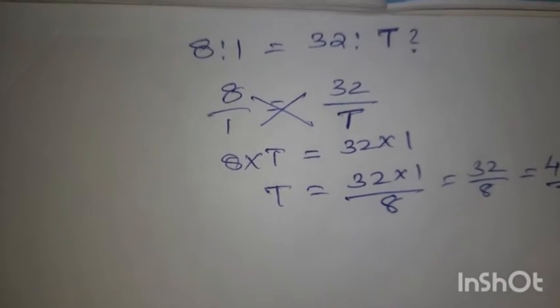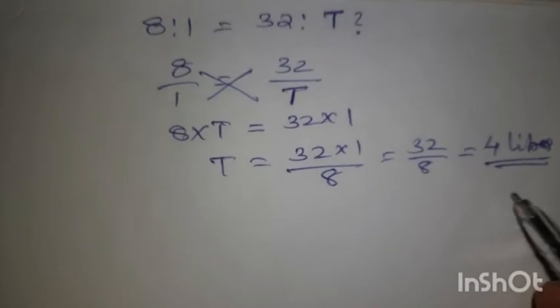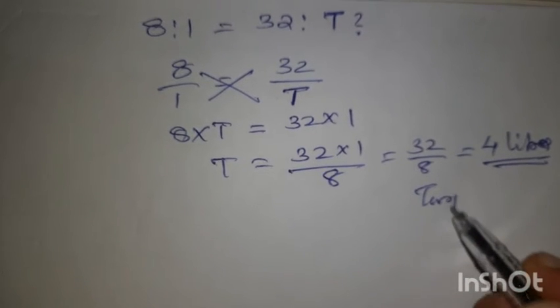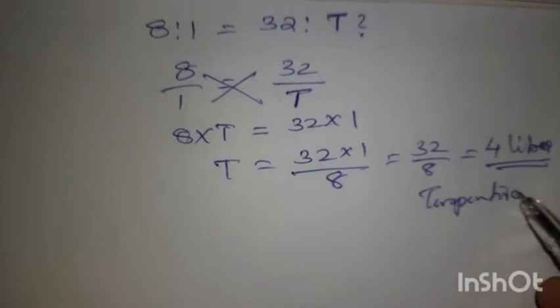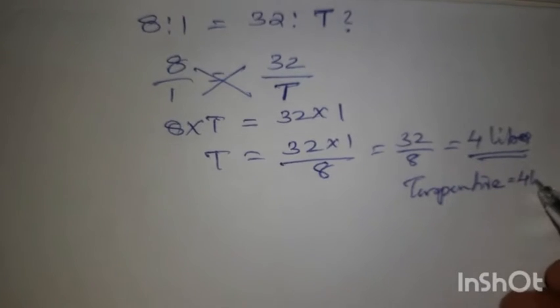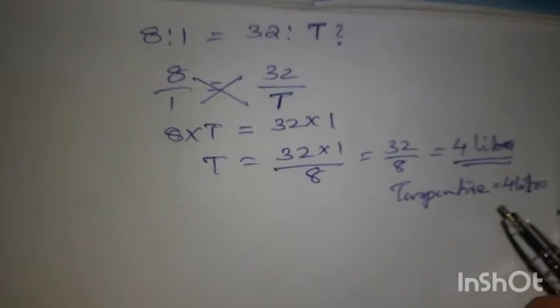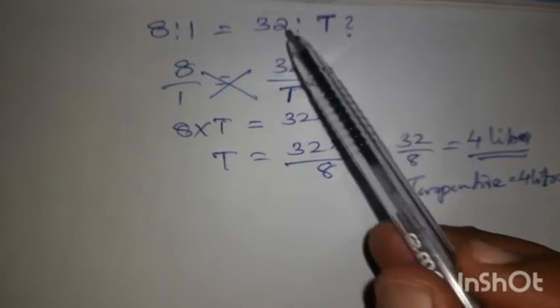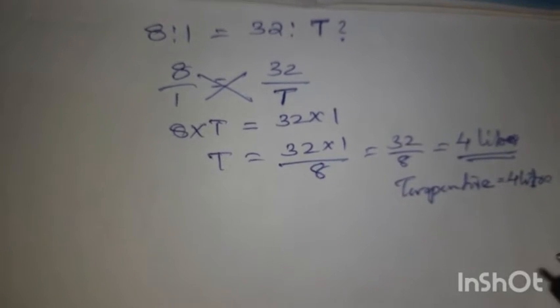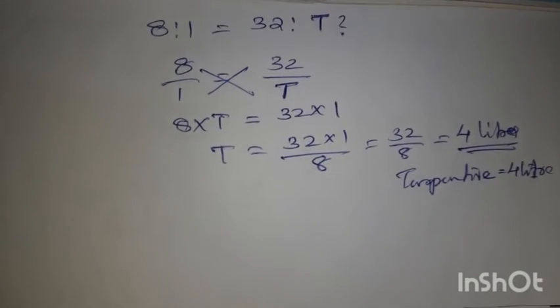Okay, so 4 liters of turpentine needed to add. How much? 4 liters. So 4 liters of turpentine needed to add with 32 liters of paint. So we can do like this.